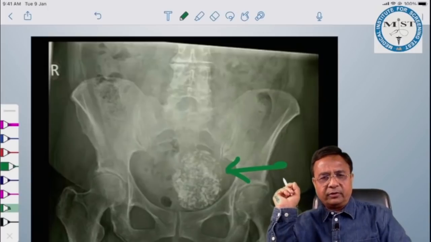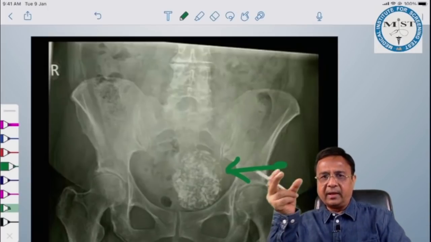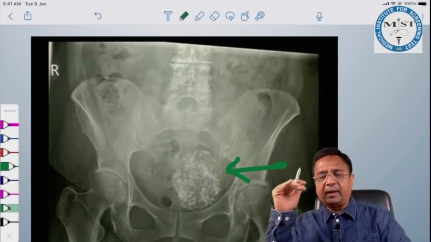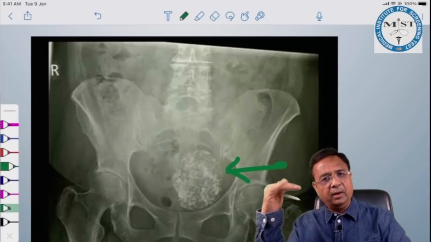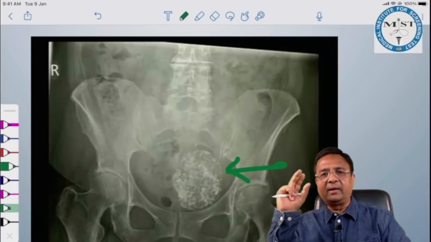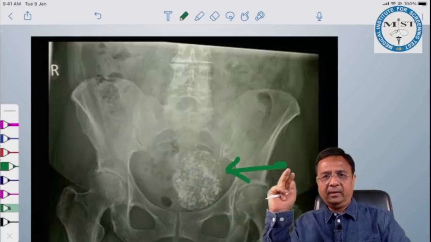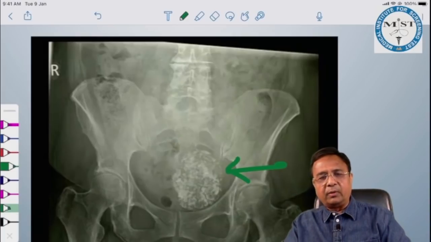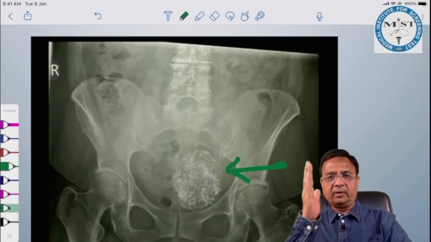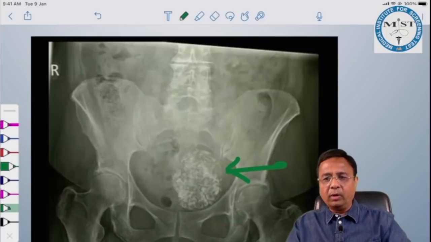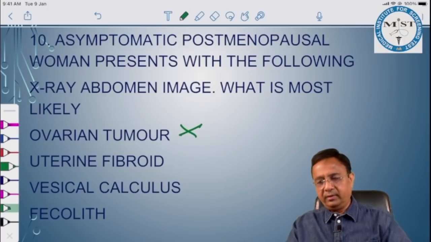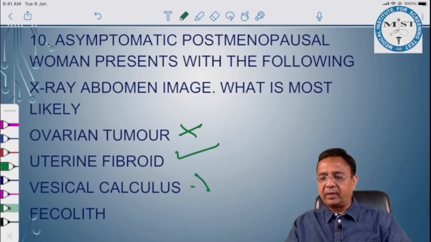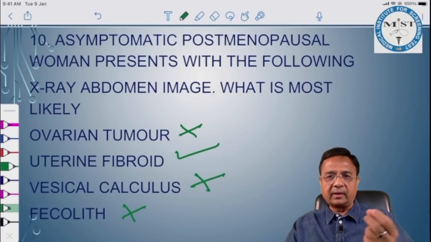Another differential diagnosis would have been ovarian tumor, that is a dermoid. But in dermoid, calcifications, teeth, cartilage, all these ectodermal elements are mostly present on Rokitansky protuberance, and they have a characteristic appearance. It can't be vesical calculus anyway, because vesical calculus is more central and that is more opaque. So let's have a look. Ovarian tumor is gone. Yes, it is a uterine fibroid. Vesical calculus is gone. Fecalith, it can't be a fecalith.